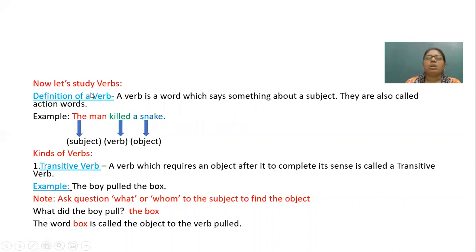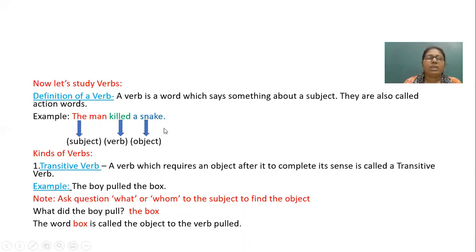Now we are coming to our main topic, that is verbs and their kinds. So before starting, let us define what a verb is. A verb is a word which says something about a subject. They are also called action words. For example, the man killed a snake. In this sentence, the man is the subject, killed is the verb, and a snake is the object.